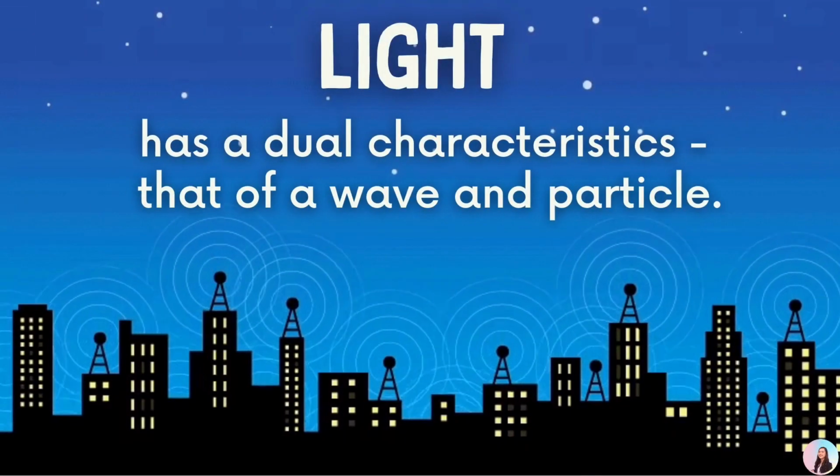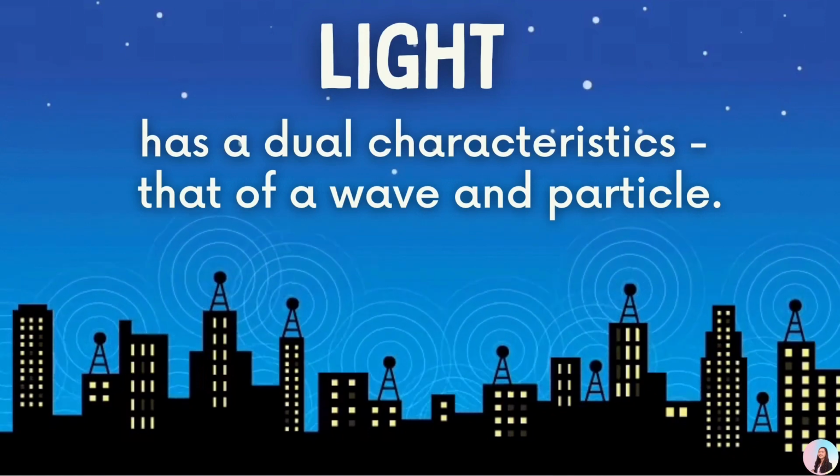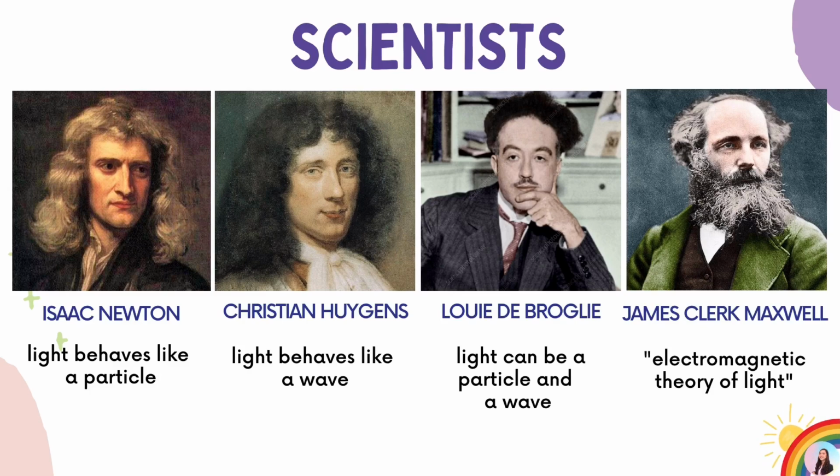When we say light, it has dual characteristics, that of a wave and a particle. There were lots of scientists who contributed to the study of light. The first scientist was Isaac Newton. He believed that light behaves like a particle. However, Christian Huygens disagreed with Newton because he believed that light behaves like a wave. Another scientist was Louis de Broglie, who claimed that light can be a particle and a wave. And last was James Clerk Maxwell, who was the proponent of the electromagnetic theory of light.